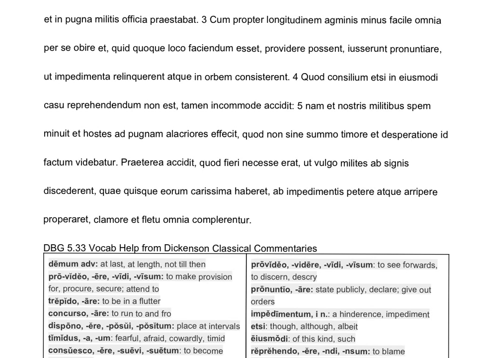Okay, right away we should see that quod goes with concilium. It is working as a demonstrative pronoun. Which plan? Etsi, even if, which plan, in eius modi casu, prepositional phrase.